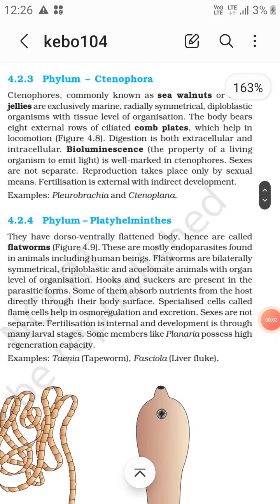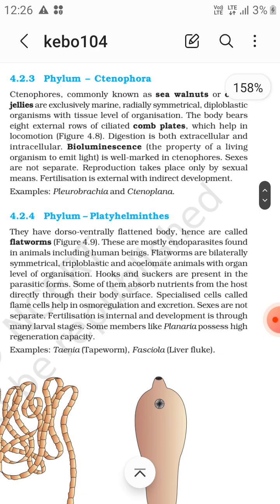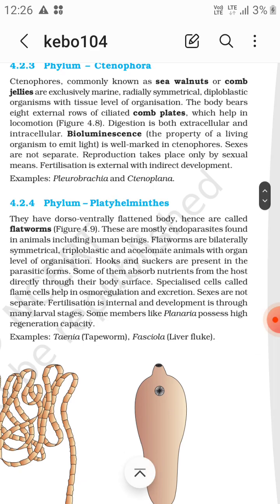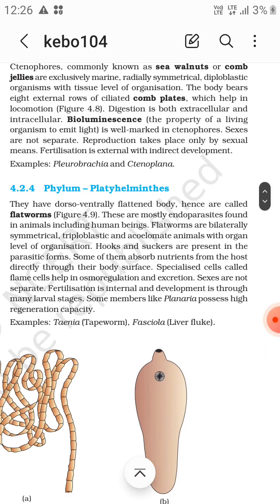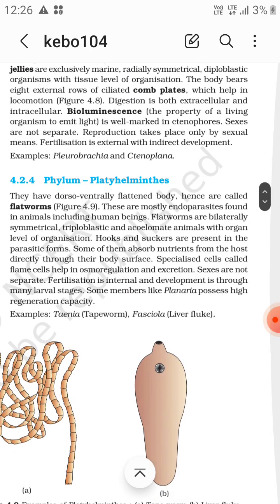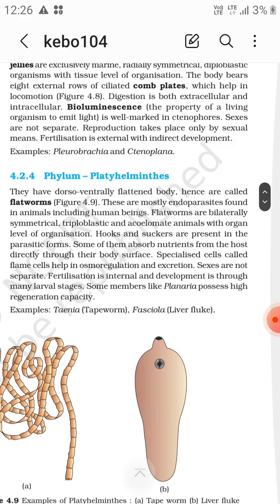So now the phylum Platyhelminthes. They have a dorsoventrally flattened body, hence they are the flatworms, right? Roundworms, these are the Aschelminthes, mostly endoparasites found in animals including human beings, right? Platyhelminthes are bilaterally symmetrical, triploblastic, acoelomate animals with organ level of organization.